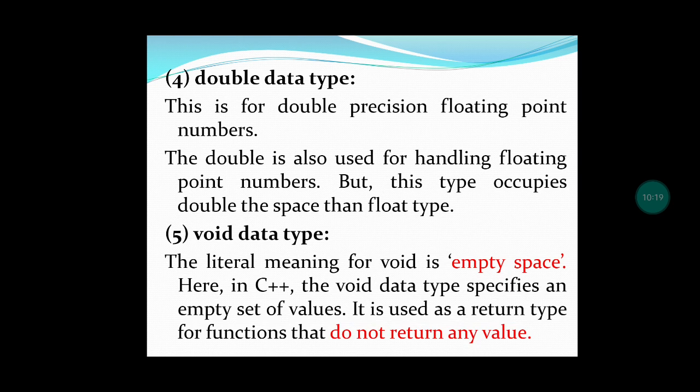Next, double data type. Float data type is a single precision data type, and double means it has double precision. After the decimal place, the float will accept only 7 digits, but the double data type, after the decimal place, accepts 14 digits. Double precision means it accepts 14 digits. And the next one is void data type. The literal meaning of void is empty space, that it does not return any value. When you are using this data type in a program, it is an empty set of values. It does not return any value.